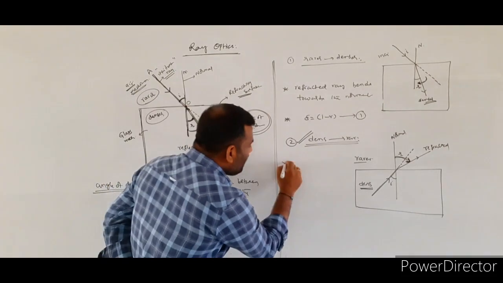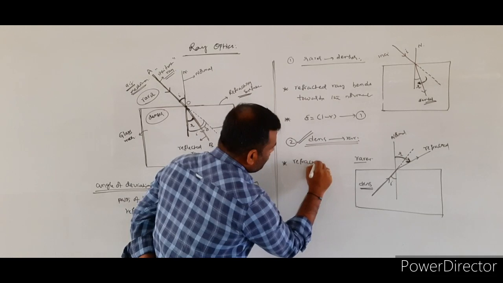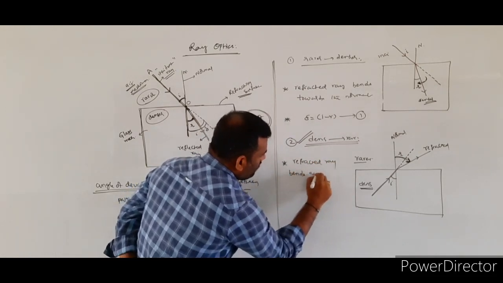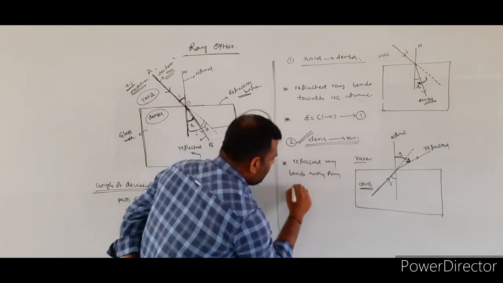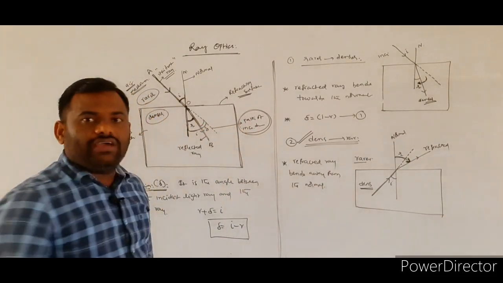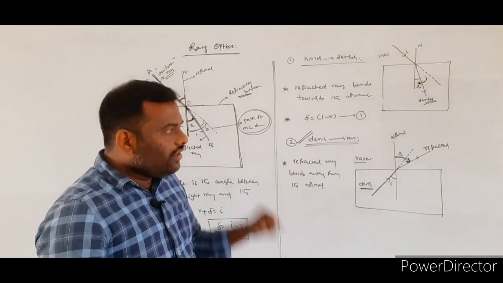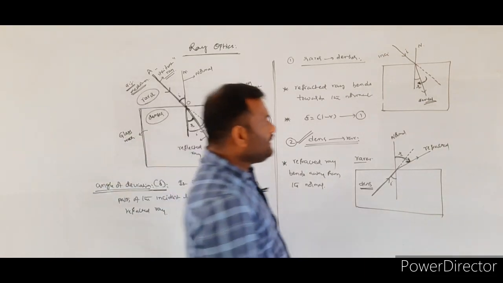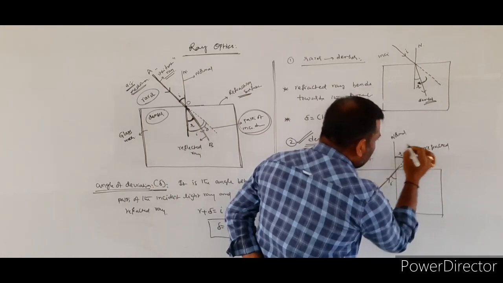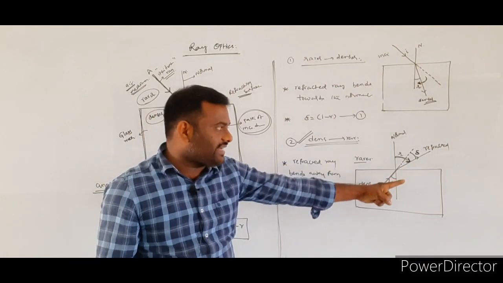So whenever the light is traveling from denser to rarer medium, the refracted ray bends away from the normal. The refracted ray will be bending away from the normal. Now we are going to derive the formula for the angle of deviation. What is the angle of deviation? We said it is the angle between the incident light ray and the refracted light ray.